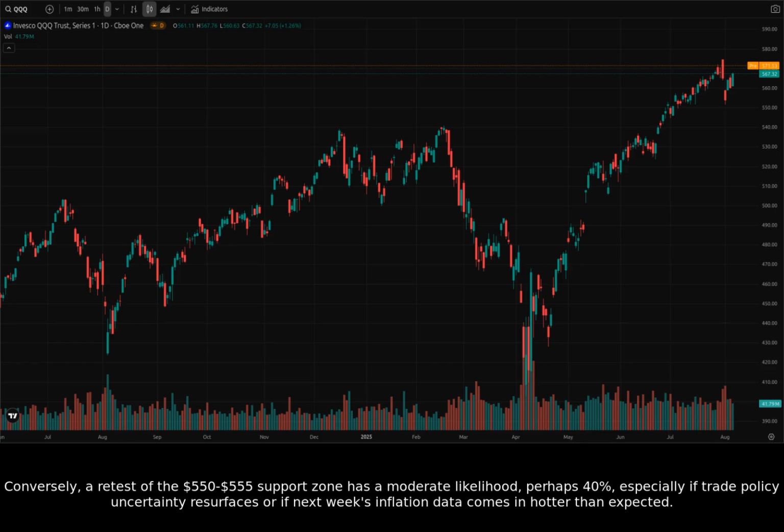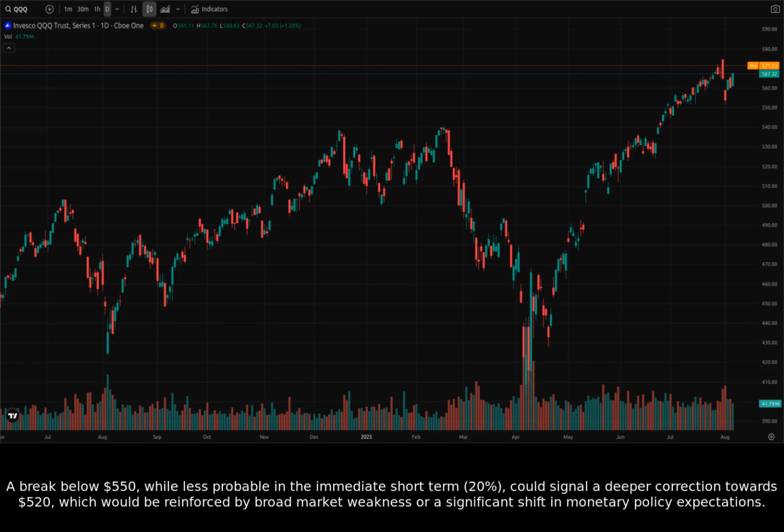Conversely, a retest of the $550 to $555 support zone has a moderate likelihood, perhaps 40%, especially if trade policy uncertainty resurfaces or if next week's inflation data comes in hotter than expected. A break below $550, while less probable in the immediate short term, 20%, could signal a deeper correction towards $520. Which would be reinforced by broad market weakness or a significant shift in monetary policy expectations.